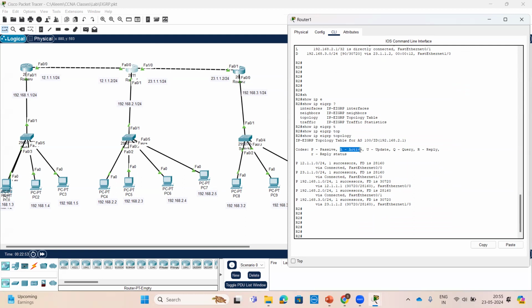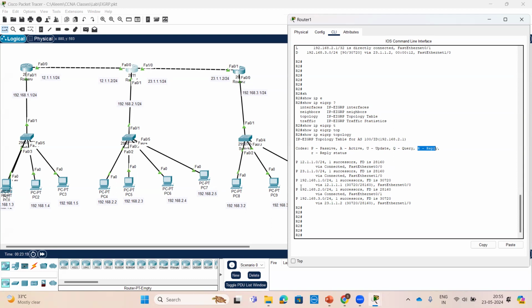Active means it will show active mode. Passive means all those interfaces are alive. If anything goes down, it is not good, then it will be moved to active, and likewise it will be shown as A. Here you can check update, query, reply. These all are the messages.